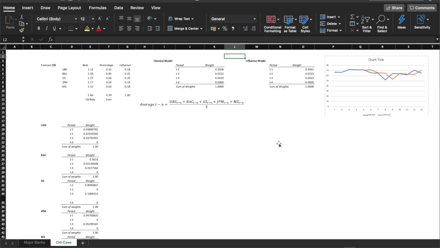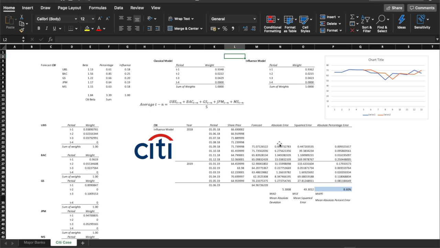Finally, we apply the newly calculated weights to forecast the share price of Citigroup for the next period in the exact same way as previously done for the other 5 financial institutions. Considering that we only have the stock price data of the last 12 months, this model will help us forecast the share price of Citigroup. Here, we can observe that the model generates a MAPE of 8.6%, which is a relatively good result.